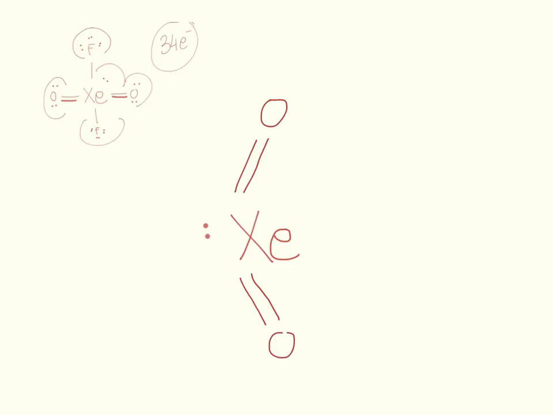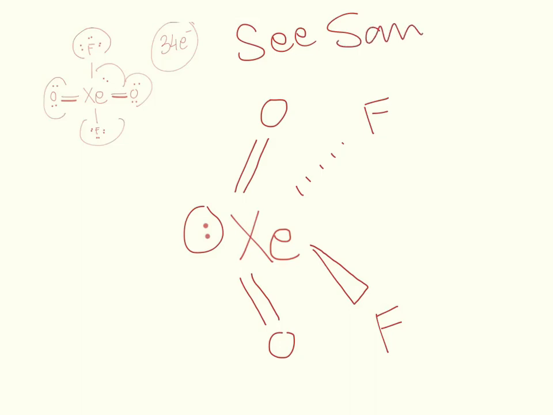Then we use special shapes to show how molecules or atoms look. We use these broken lines to show that an atom is on the page, and this wedge or triangle-looking shape to show that the atom is coming out of the page. This shape, this 5 electron group shape with one lone pair, is called a seesaw. It's really hard to see why it's a seesaw because it's still a 2-dimensional figure and it's really hard to visualize.